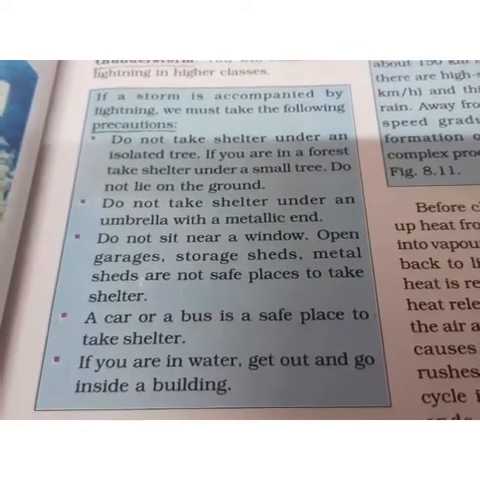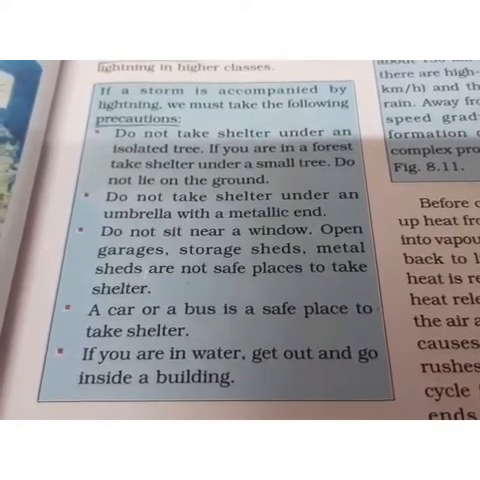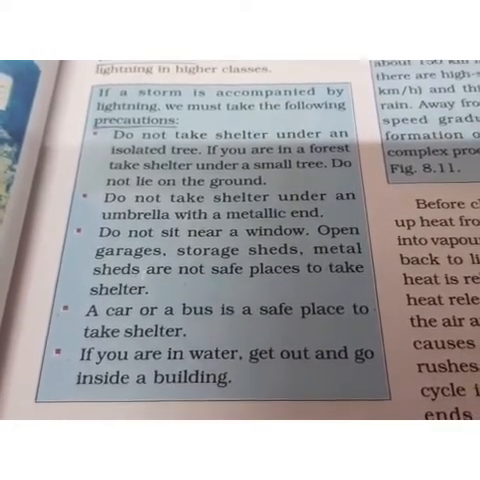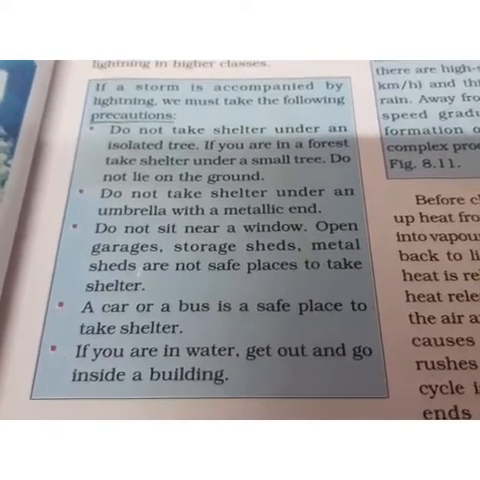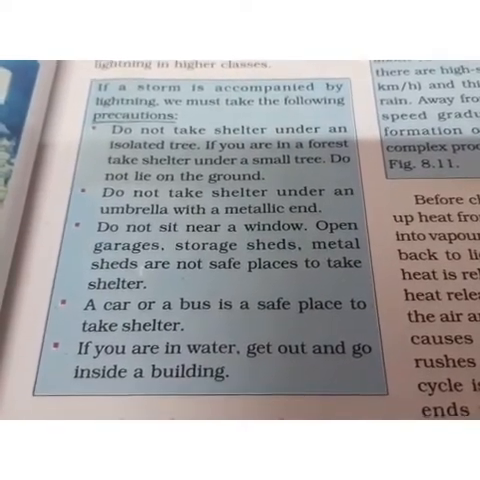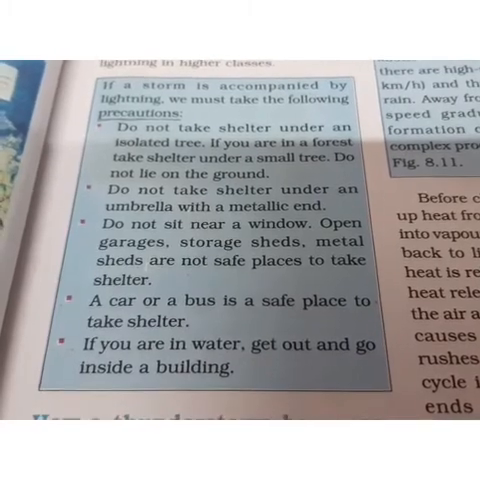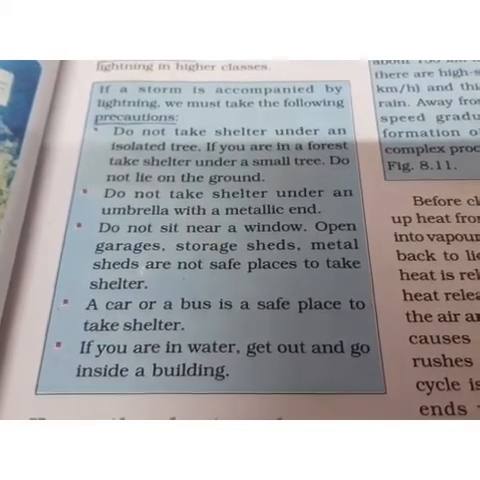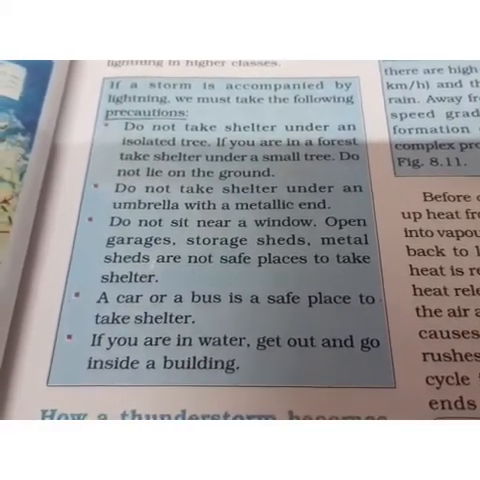Do not sit near a window. Open garages, storage sheds, metal sheds are not safe places to take shelter. Now, the places where you should not sit are near a window or an open garage or storage sheds, or metal sheds, which are not at all safe because they attract electricity too much.